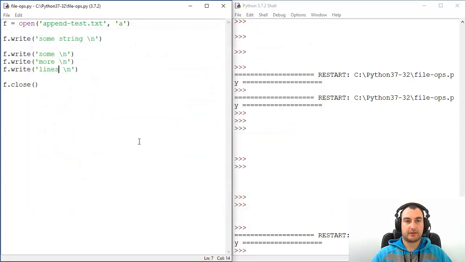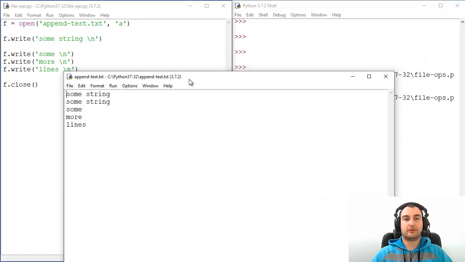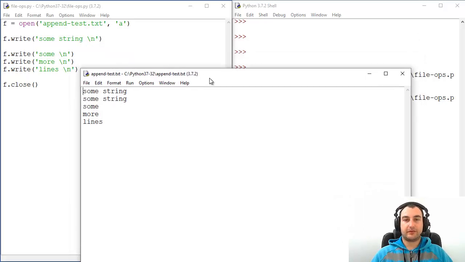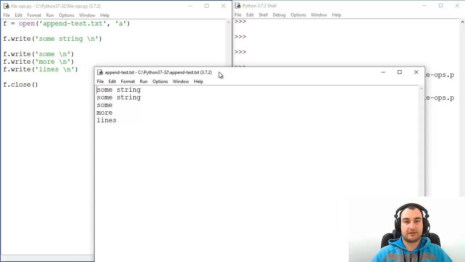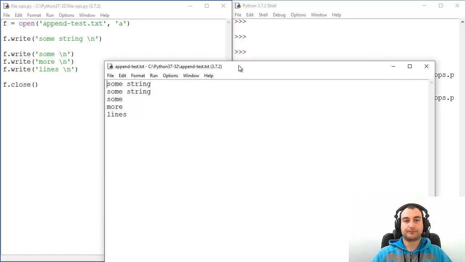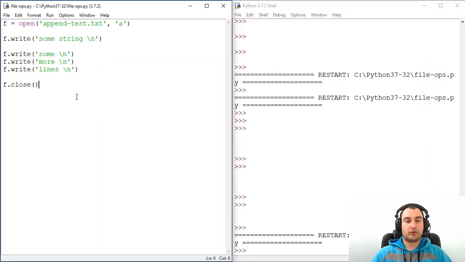New lines are added. I mean, this is so simple, I can't even figure out some example where you can use this. It is so simple, it is straightforward. So definitely now you know how to deal with textual files.